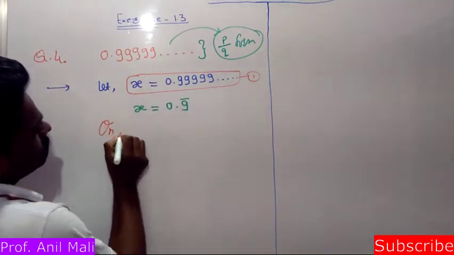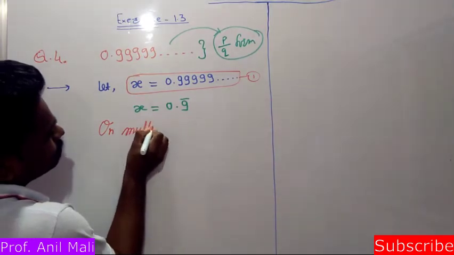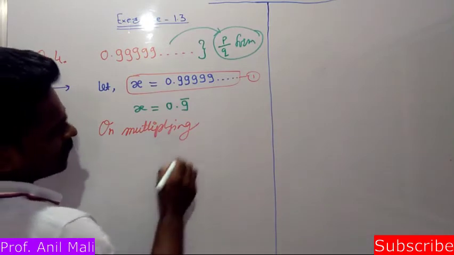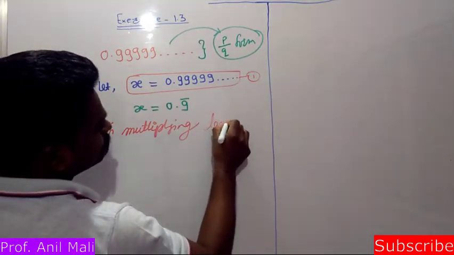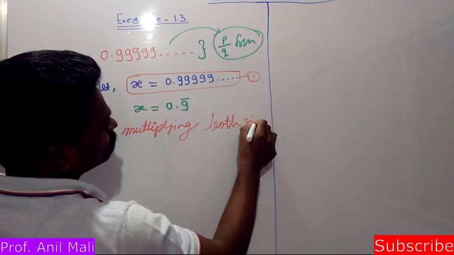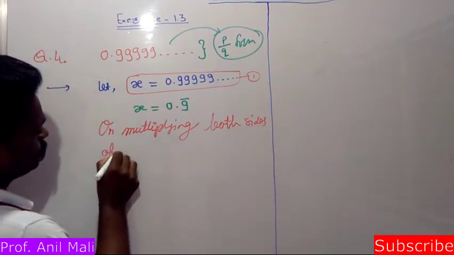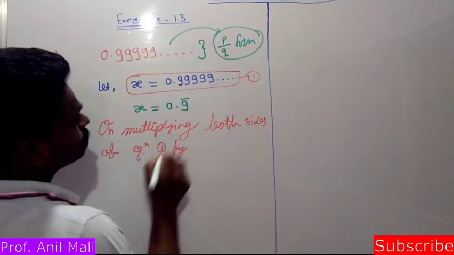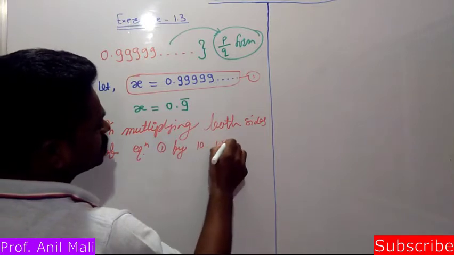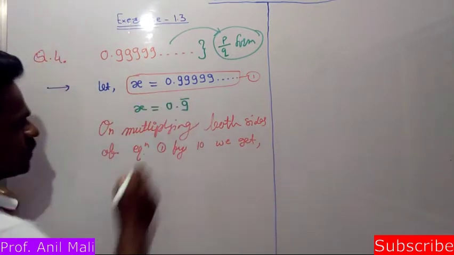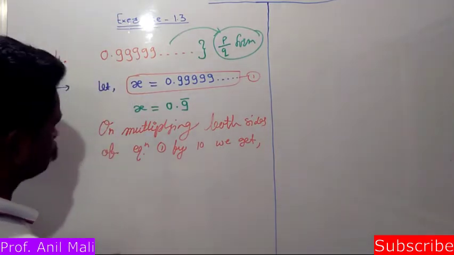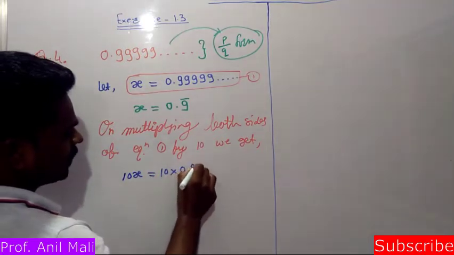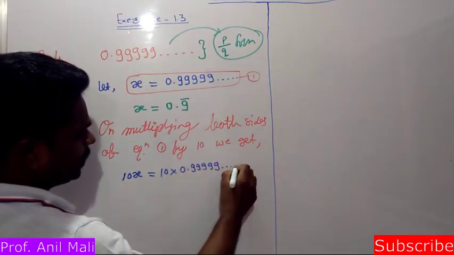On multiplying both sides of equation 1 by 10, we get 10x is equal to 10 into 0.99999 and so on.